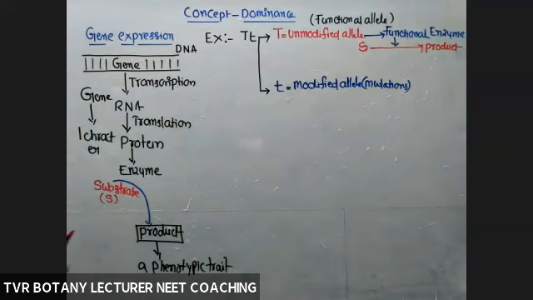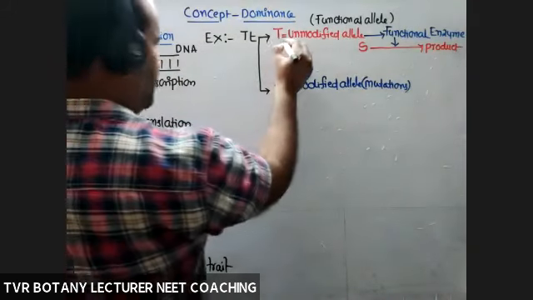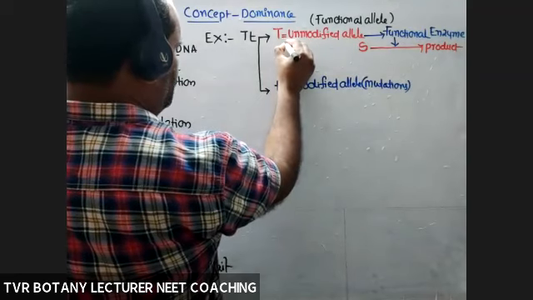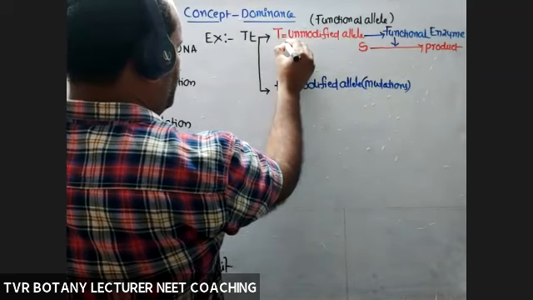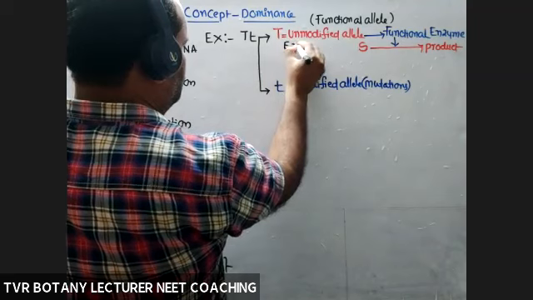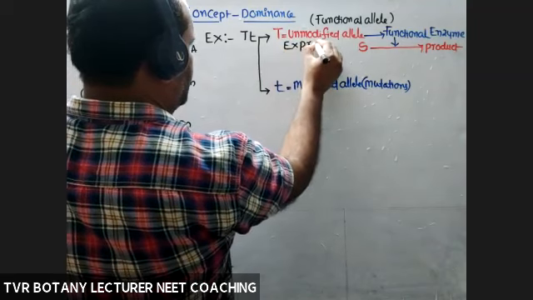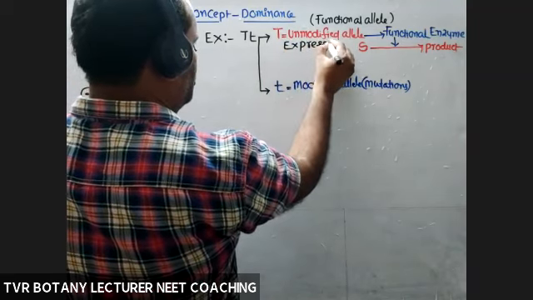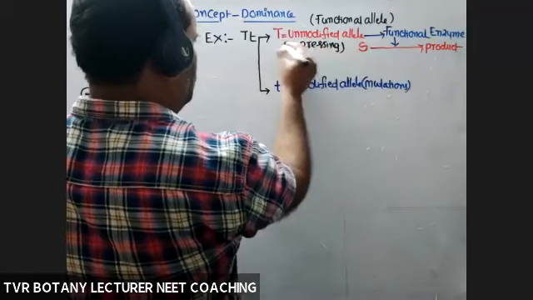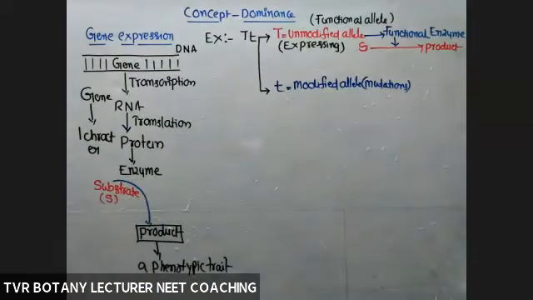Functional allele means expressing allele. The allele is expressed, which means gene expression is present. This allele is expressing. Okay.